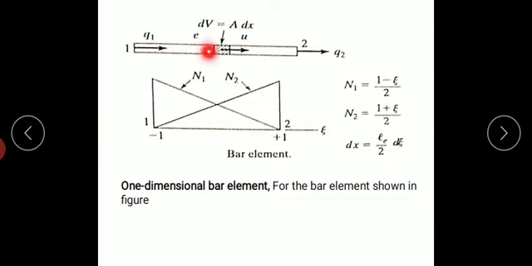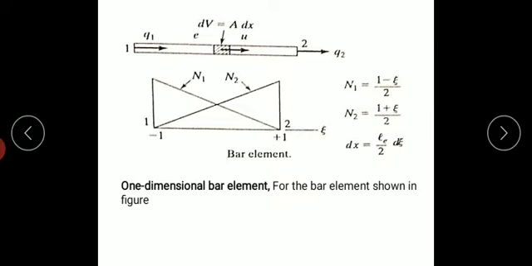If nodes are increased, the matrix size increases, so the calculation of the matrices becomes complicated. To avoid that, shape functions are used. At any point in this bar, from node 1 to node 2, I can calculate the value of deflection using the shape function. So that is the importance of the shape function.